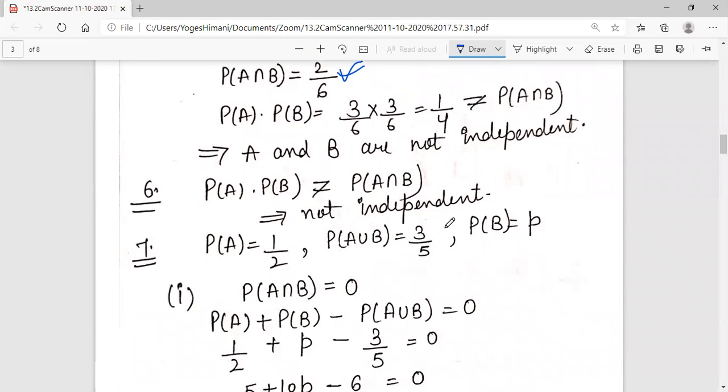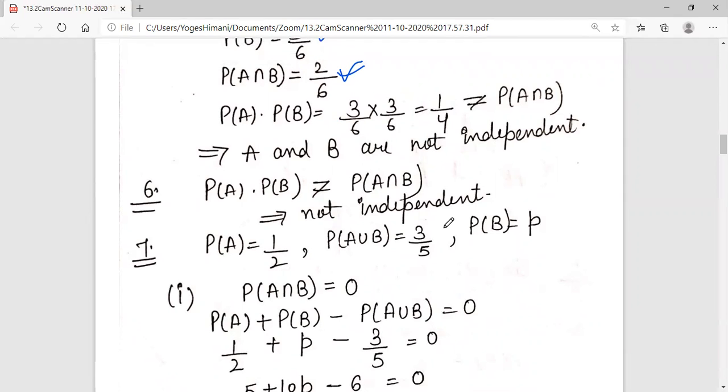Same, you have to try question number 6, students. Already probability of E and F is given, and you have to check whether their multiplication is equal or not, and they are not independent. Next question, question number 7th. Given that the event P of A is 1 by 2.